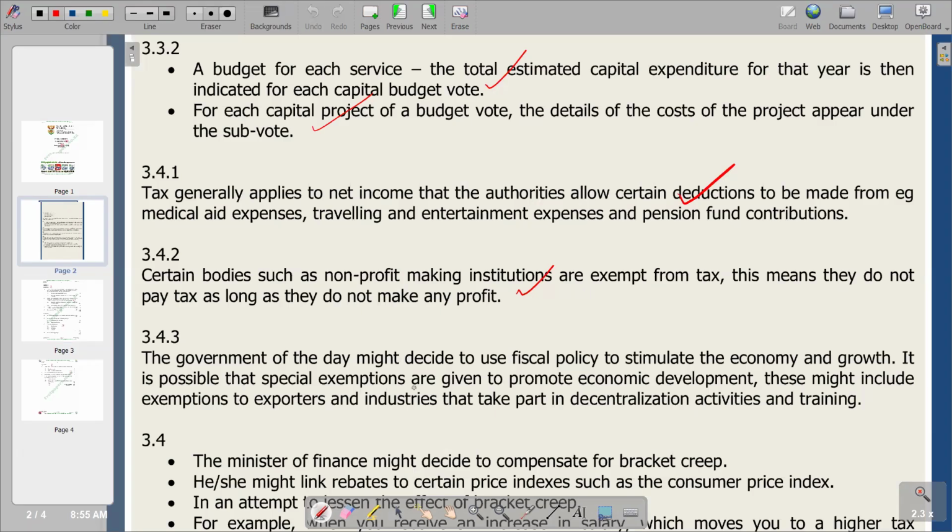It is possible that special exemptions are given to promote economic development. This might include exemptions to exporters and industries that take part in decentralization activities and trade. You see that on incentives, there is an application of the fiscal policy, and we know that fiscal policy uses taxation as one of the main instruments to control economic activity in the country. Basically, this is the information that we have on 3.4.3.